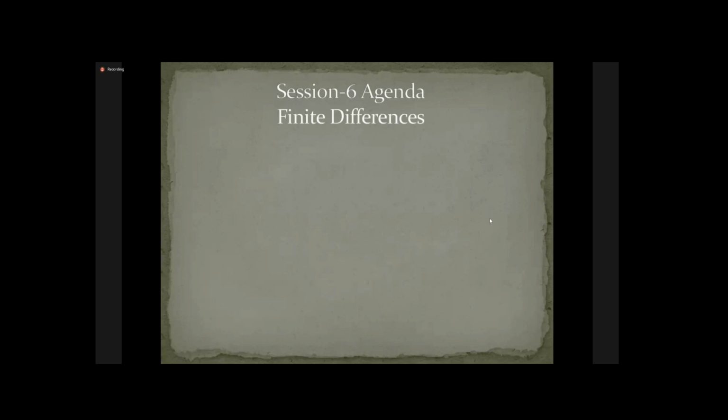Okay, so this one is session number 6 on numerical methods, finite differences. So let me see today's agenda, the 3 things you are going to learn today. First, we have to find higher order differences without a difference table. In the last session, we prepared the difference table, and whatever differences we required, we just highlighted from that table. But without preparing a difference table, we can also find these higher order differences, as we can see here.